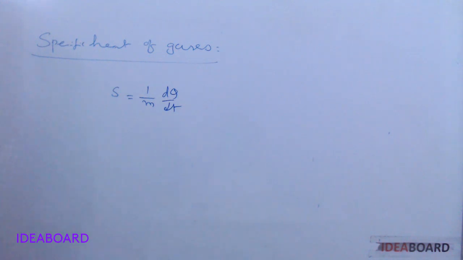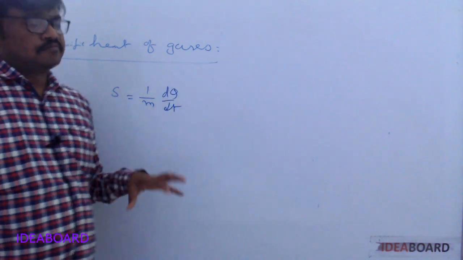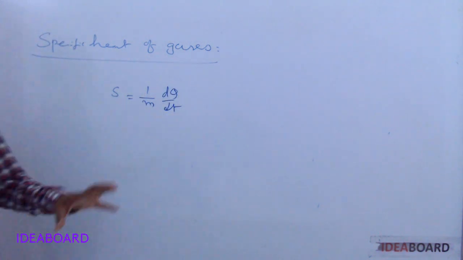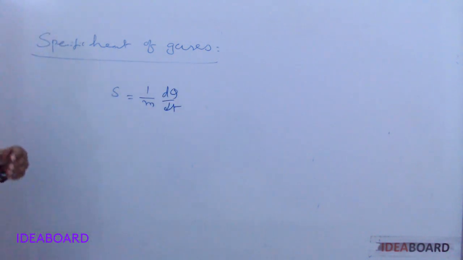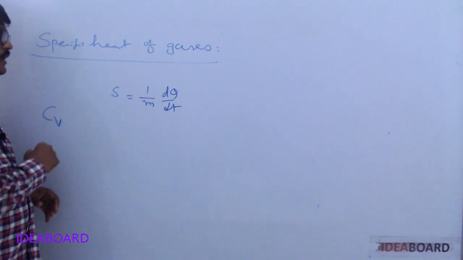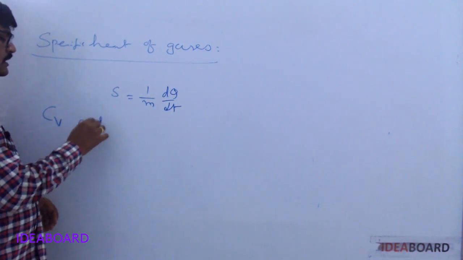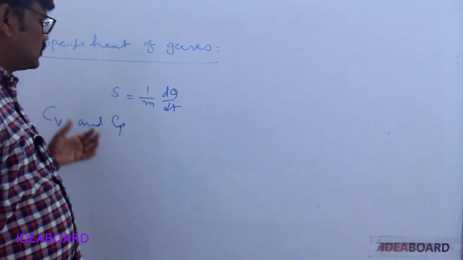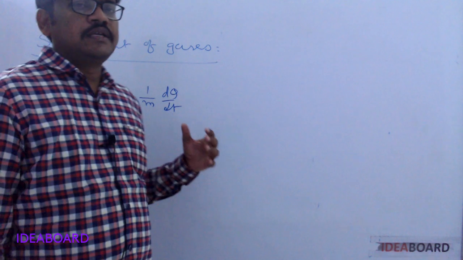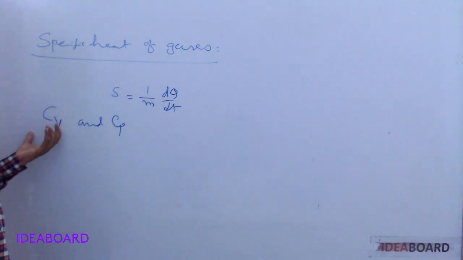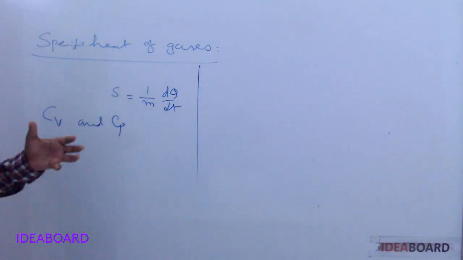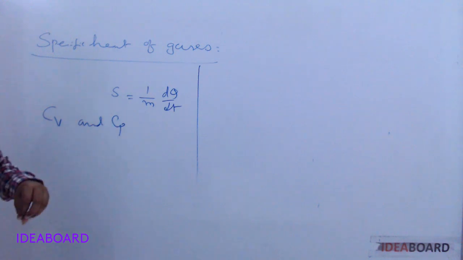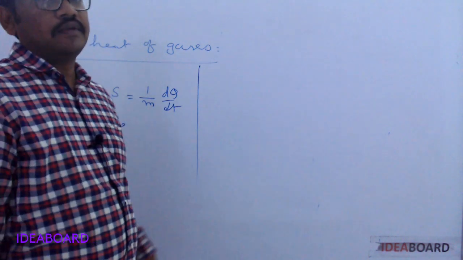Now in case of gases, with rise of temperature, pressure and volume also change at the same time. That's why there are two specific heats of gases. One is the specific heat of the gas at constant volume, Cv, and the other is the specific heat of the gas at constant pressure, Cp. Now, to study the specific heat of the gas at constant volume, let us consider 1 mole of an ideal gas, and heat is applied to increase the temperature by 1 degree or 1 Kelvin.